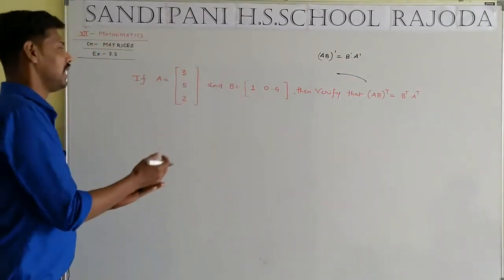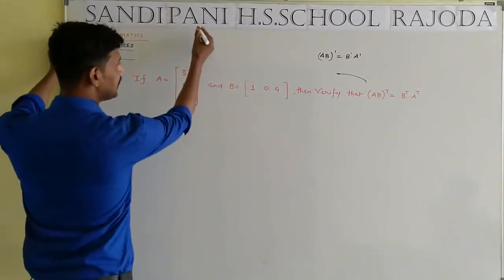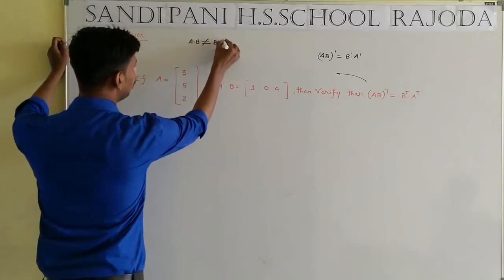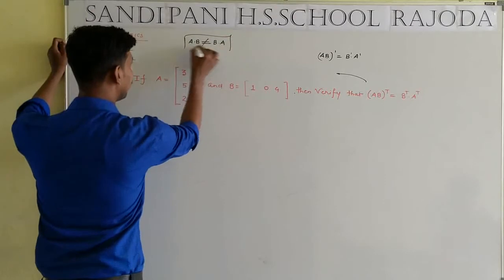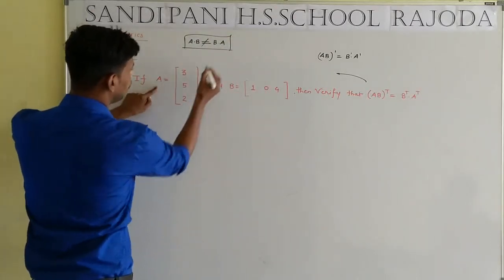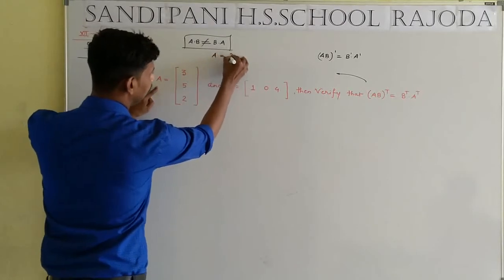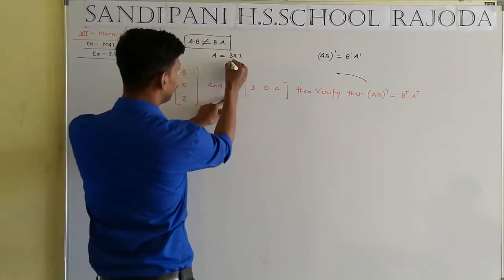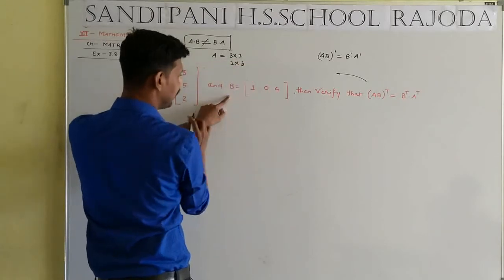In the previous lecture, in the previous video, we saw that A dot B may not be equal to B dot A. The order of A will be 3 cross 1 and the order of B will be 1 cross 3.